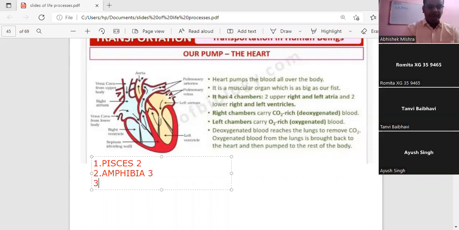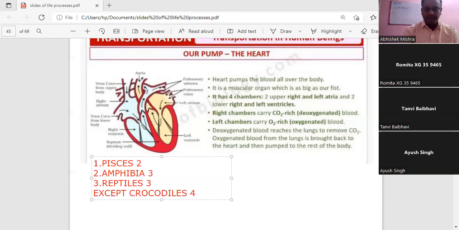Then you have number 3, the reptiles. The reptiles have how many chambered heart? The reptiles have 3 chambered heart, but one exception is there, except crocodiles, that has a 4 chambered heart.